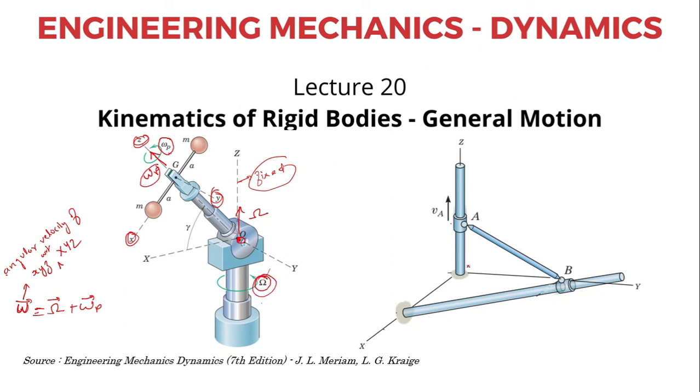On the right hand side I have given you another example, a much simpler one. Here you have a collar A that is moving upwards, and another collar B that is attached to this rod. As collar A moves upward, the rod AB will undergo general motion. So what I do is fix my fixed reference frame capital XYZ here.